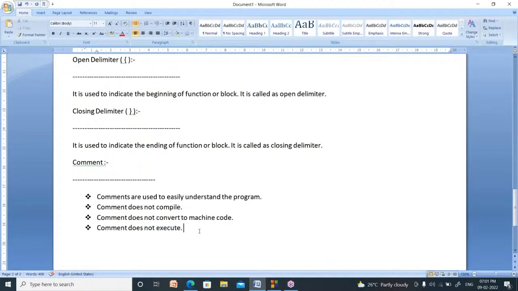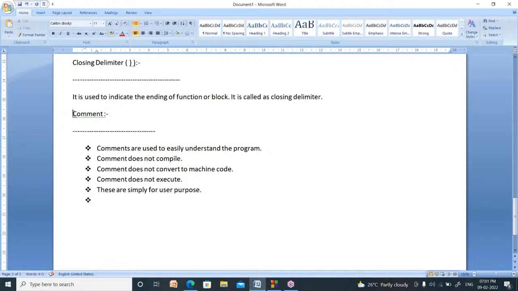What is the use of these then? They are not for the compiler; they are simply for the user. Comments are written inside the program not for the computer but for the user. Whenever you write comments, the program can be understood easily.